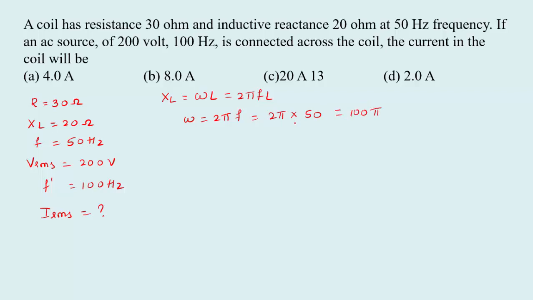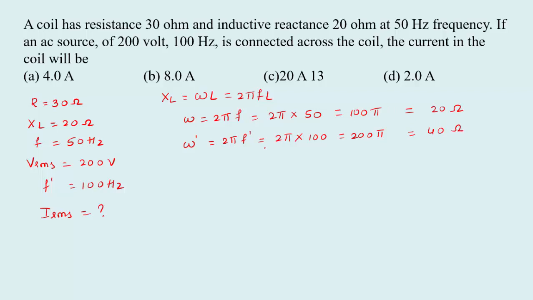When the source is connected to 200 volt, frequency changes from 50 to 100. Let us take it as omega dash equal to 2 pi F dash. So 2 pi into, so frequency will become 100. So that gives 200 pi. So here it is already given inductive reactance is 20 ohm. Here it is doubled. Double means directly I can write it as 40 ohm.